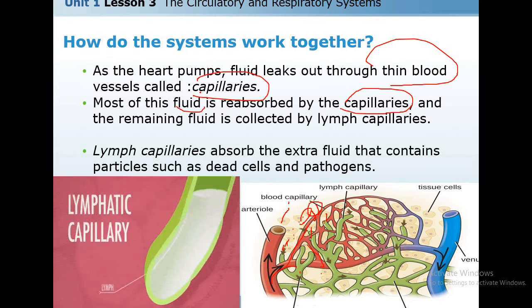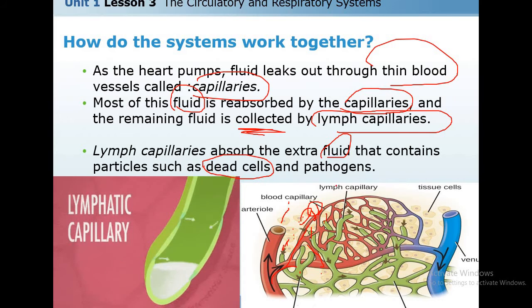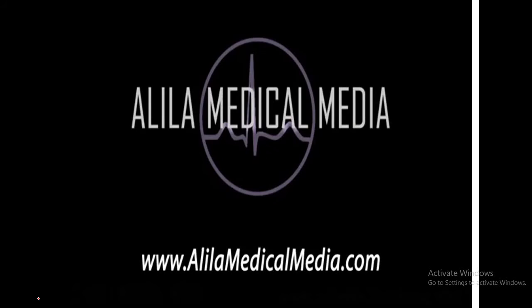Most of this fluid is reabsorbed by the capillaries. So most of this fluid or waste that comes out from the tissue is reabsorbed by the capillaries, and the remaining fluid is collected by lymph capillaries. Lymph capillaries absorb the extra fluid or waste that contains particles such as dead cells and pathogens like virus and bacteria, to return back to the blood vessels. Watch this video.